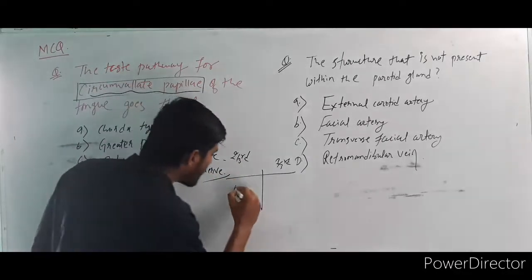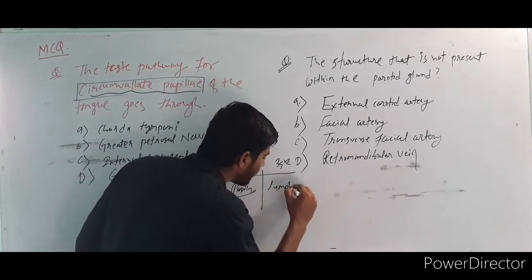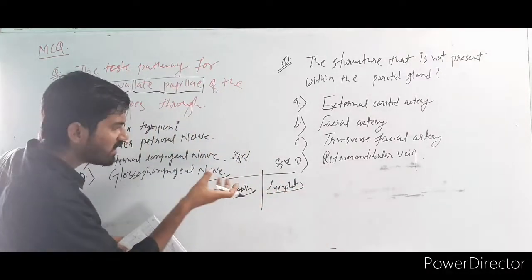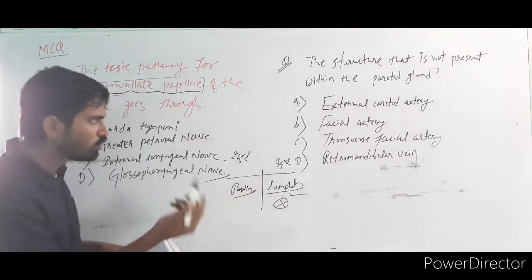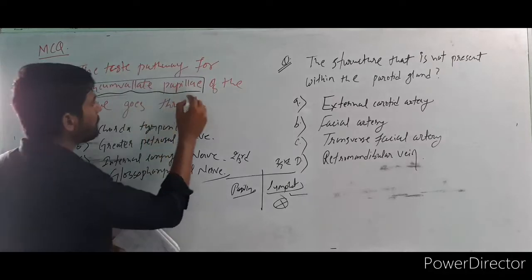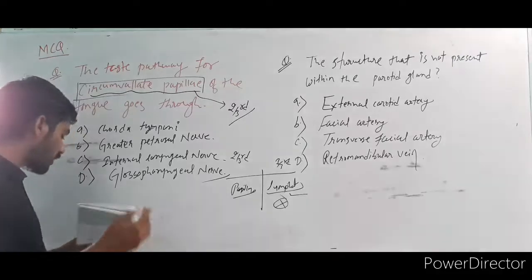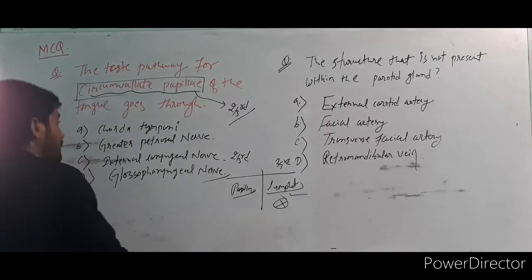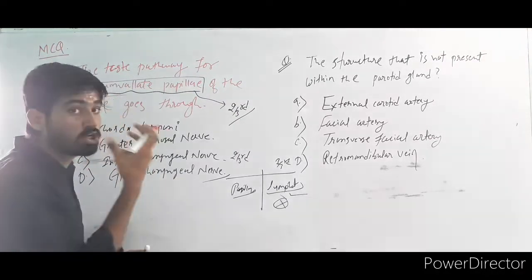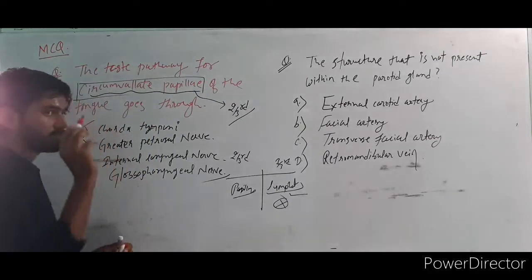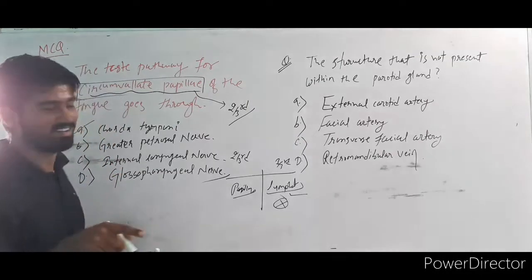Papillae are present here. Am I right or not? Here there are only lymph follicles, but no papillae. So you think circumvallate papillae are present in the anterior two-third of the tongue. If so, what is your answer? Taste sensation from the anterior two-third of the tongue is carried by the chorda tympani. Right? This is your answer. But this is wrong.